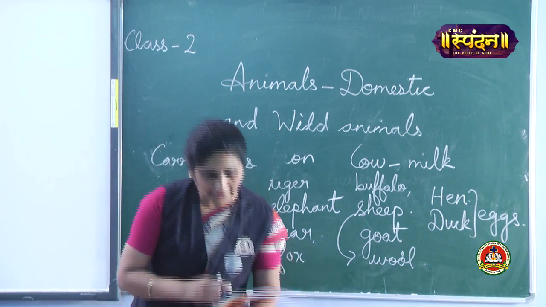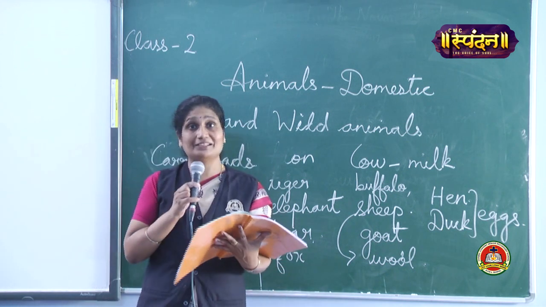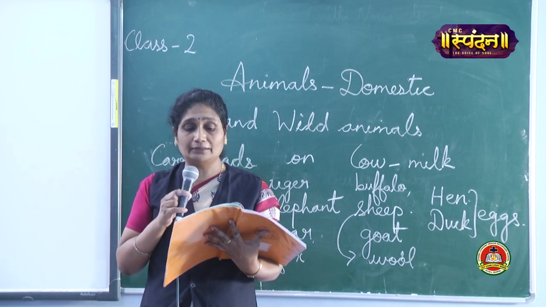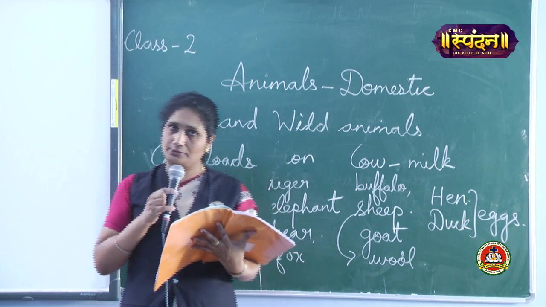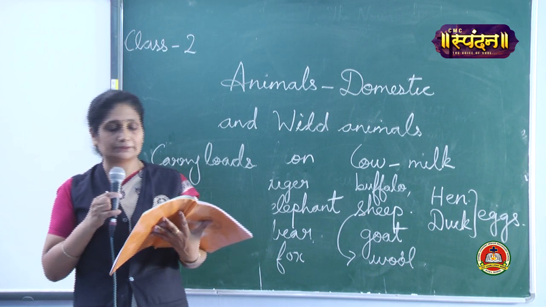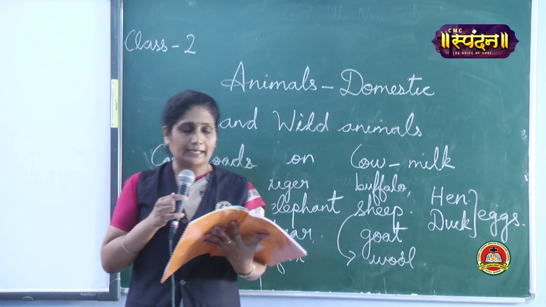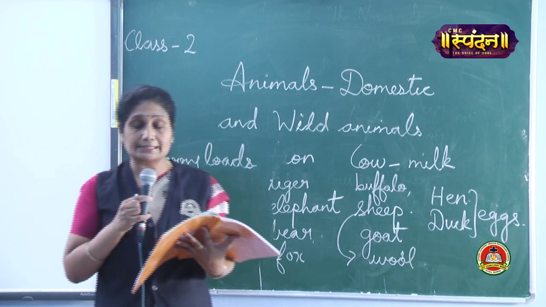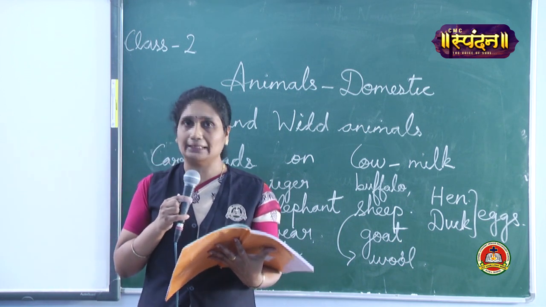So the dog is our best friend. Okay, which animal is faithful? Dog. So it's our best friend. Trained dogs guard our houses. When animals like cows, buffaloes, snakes and crocodiles die, the skins are used to make leather.